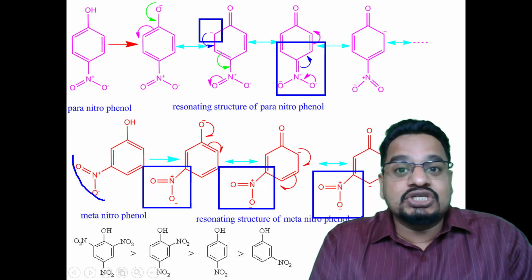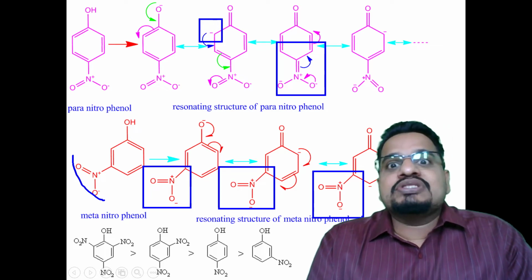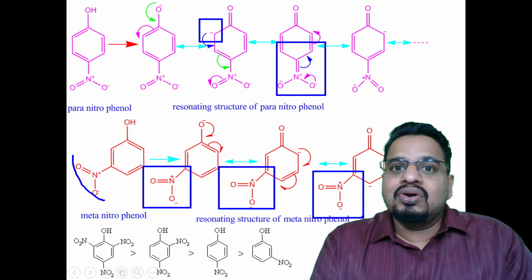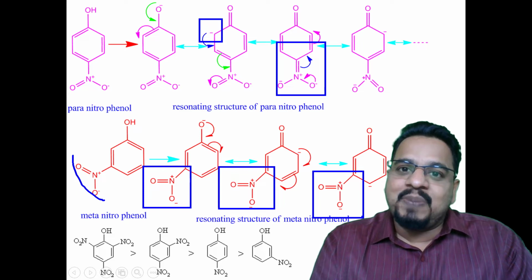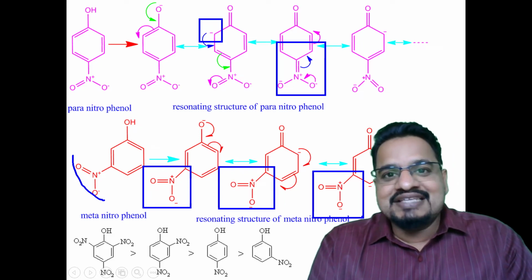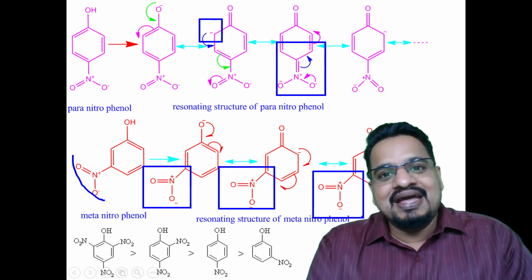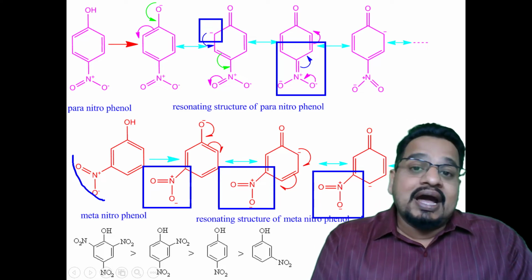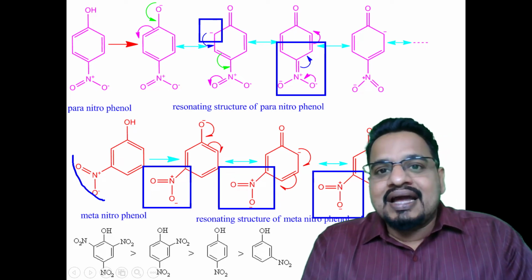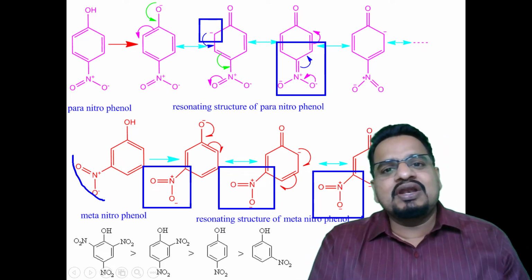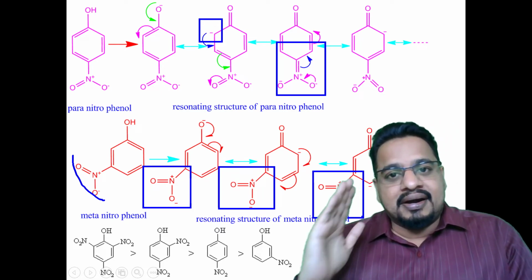We have seen in the canonical structures of phenoxide ion that the negative charge is either at the ortho or para. So we need to stabilize ortho or para. If the electron withdrawing groups are present at the ortho or para, the negative charge will be stabilized and more resonance stability will be achieved. If the NO2 group is present at the meta position, the resonance stability will not be as good as that of the ortho or para position.